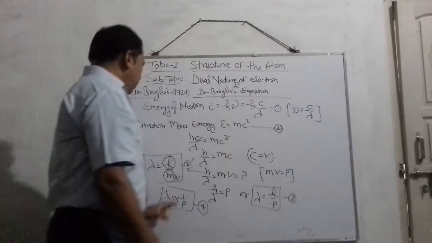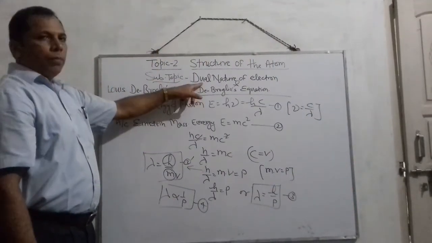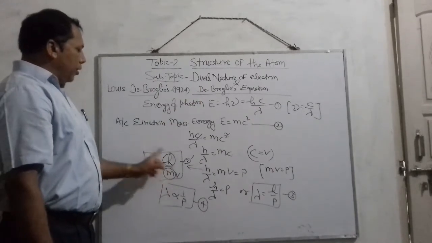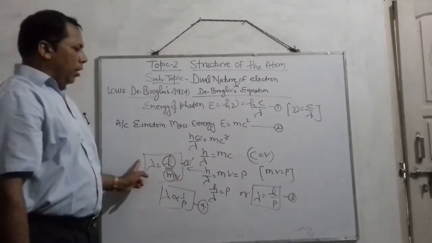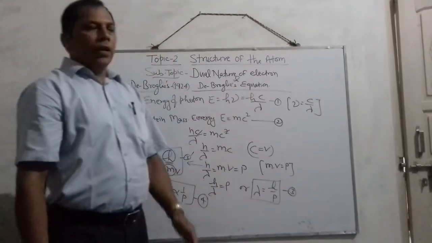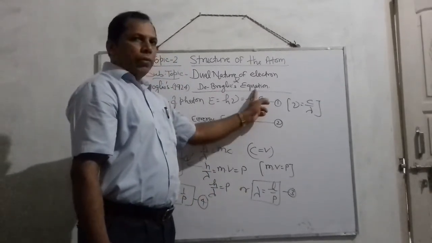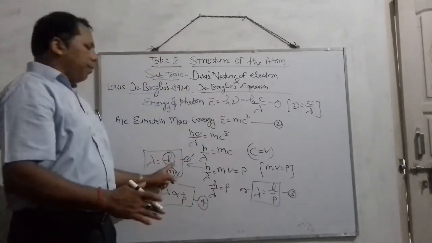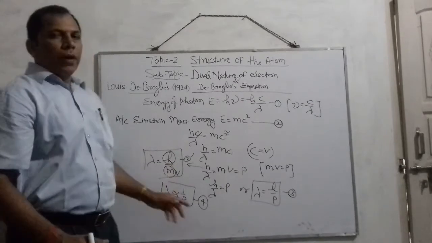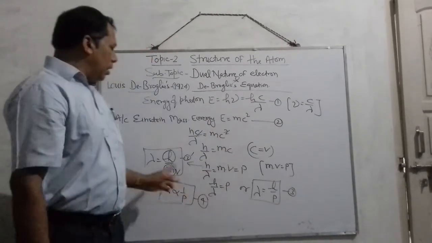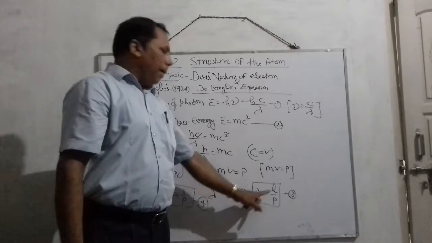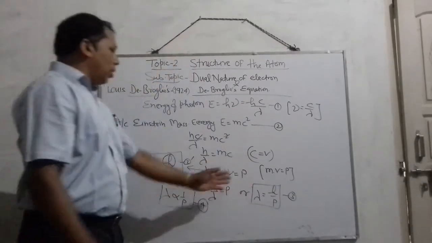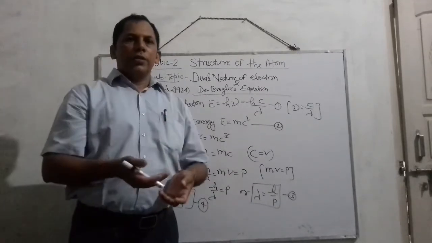This is the meaning of dual nature, and the equation lambda is h by mv, or lambda is equal to h by p, is called the de Broglie equation. It provides a relationship between wavelength, Planck constant, mass and velocity of the particle, or wavelength, Planck constant and momentum of the particle.